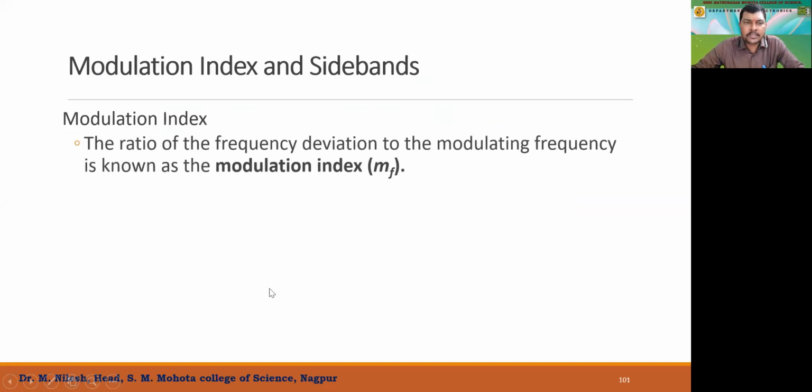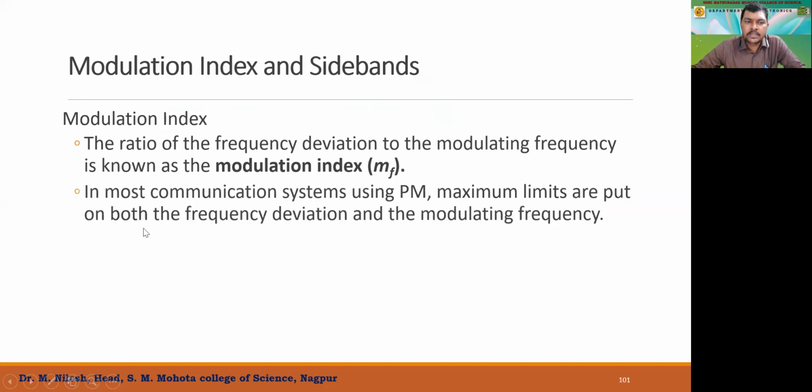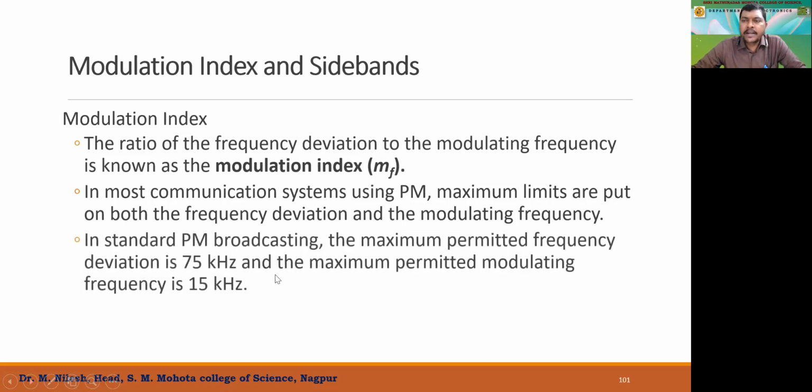So modulation index, the ratio of frequency deviation to the modulating frequency, as we have studied, is the same definition as we went through in frequency modulation. So the ratio of frequency deviation to the modulating frequency is known as the modulation index. And in most communication systems using PM, maximum limits are put on both the frequency deviation and the modulating frequency. Still, we have a band of frequencies that arises.